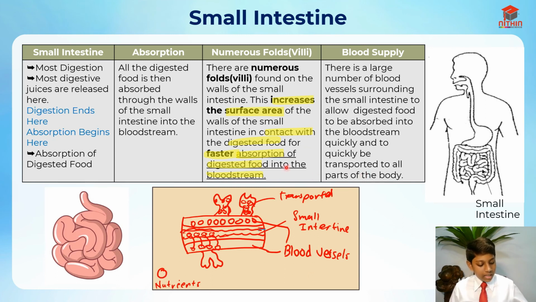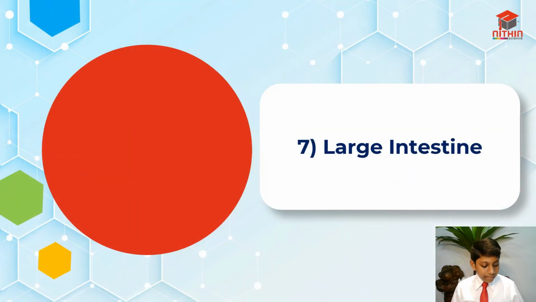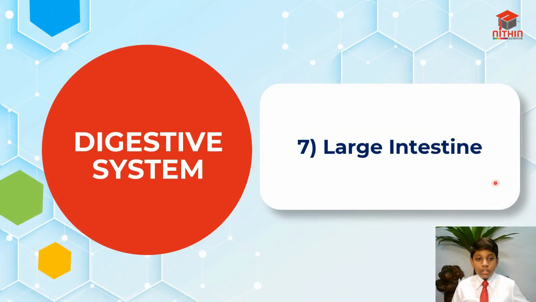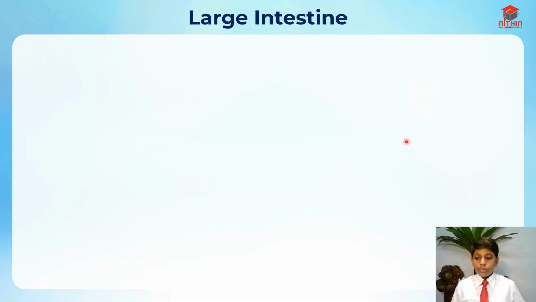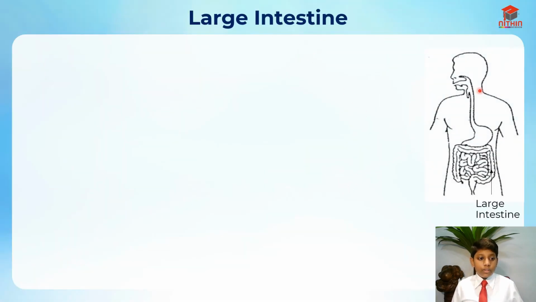So I hope you understand what I've drawn over here, and what the villi and the blood supply do to change the small intestine. So let's move on to the next part, which is the large intestine. Let me go through this now. So this is the large intestine. I've labeled it over here already.